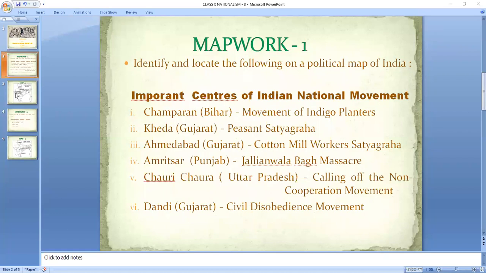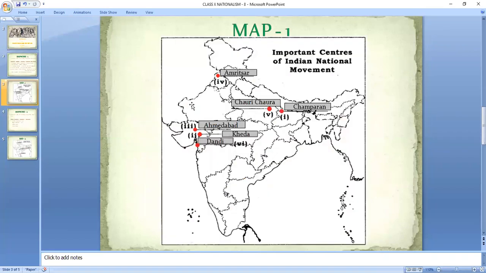Now we will see the location of these places on the map. Now if you see this map, you will easily be able to locate the thing. What was the first thing we did? The first thing we did was Champaran. What happened in Champaran? The indigo planters' satyagraha. Now I am circling this area. Just notice, this is your Champaran. Okay, Champaran in Bihar.